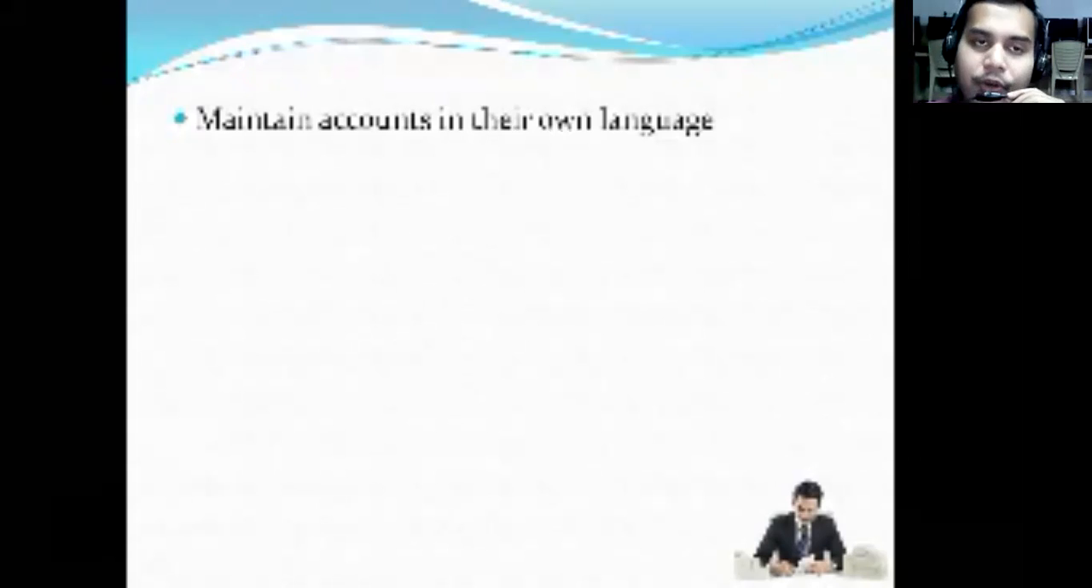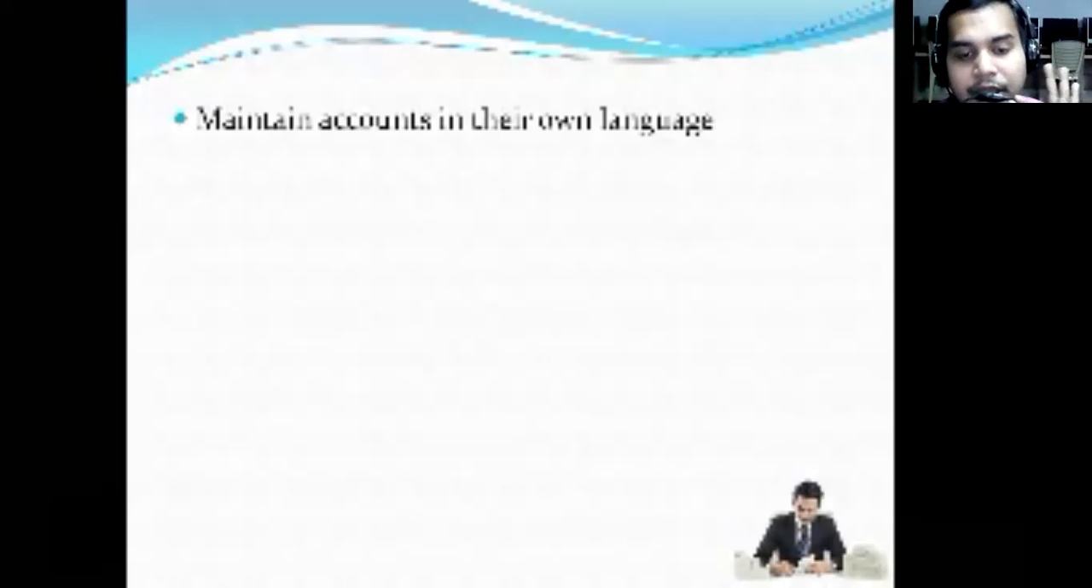If you observe your textbook, it will not say "own language". It uses a term called vernacular language. Once again, I'm repeating, they have given a term called vernacular language. Vernacular language is nothing but own language. Own language doesn't mean mother tongue. Mother tongue is different from own language.